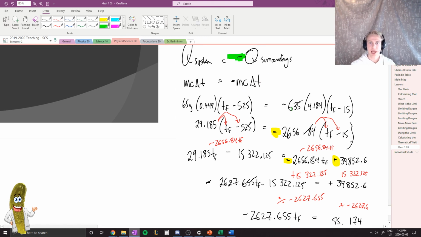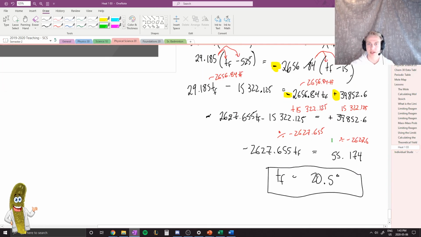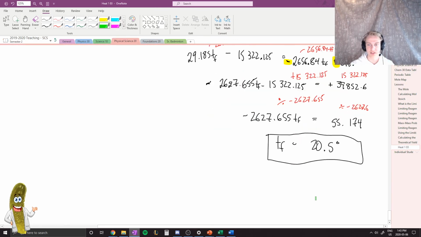So again, I made kind of a key error: I forgot this negative Q surroundings. And so when I was multiplying my 2,656 here by the TF and by the negative 15, I forgot to include that. And because I forgot to include that, I ended up with entirely wrong values. This negative 2,656.84 remains negative, but this one, when you had a negative value times the negative 15, needed to be positive. And then all of the rest of the steps are the same. You're just isolating variables and ending up with this TF here.